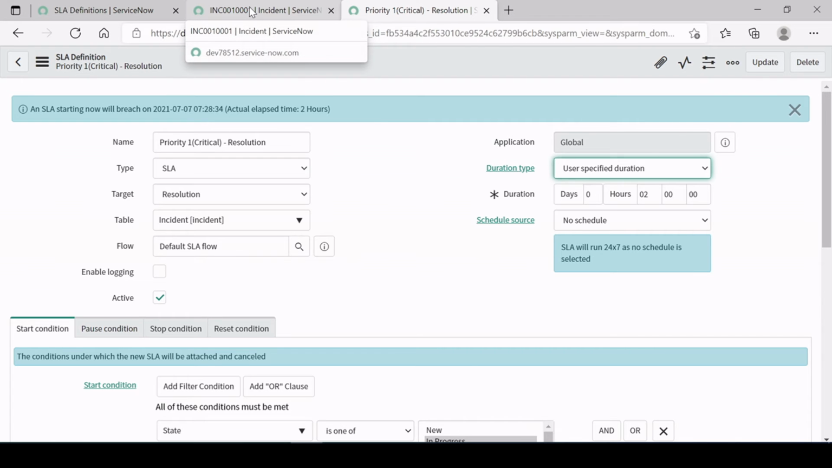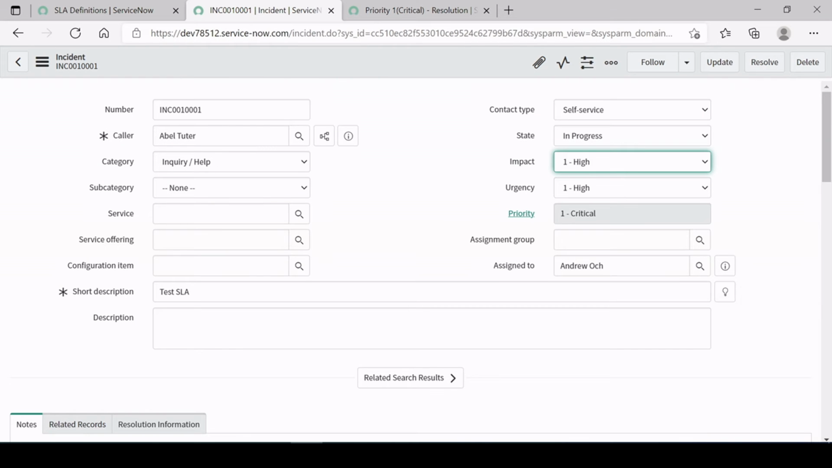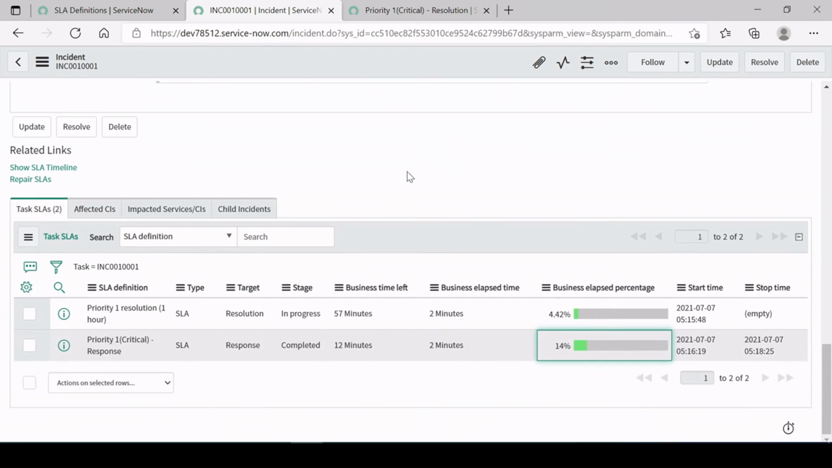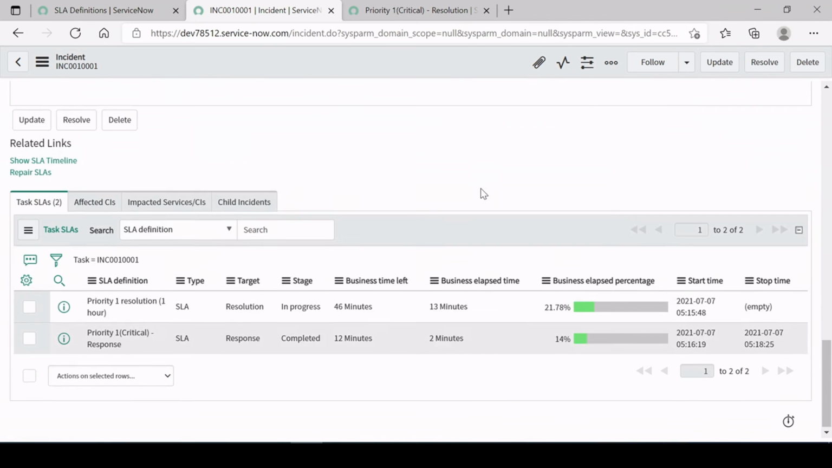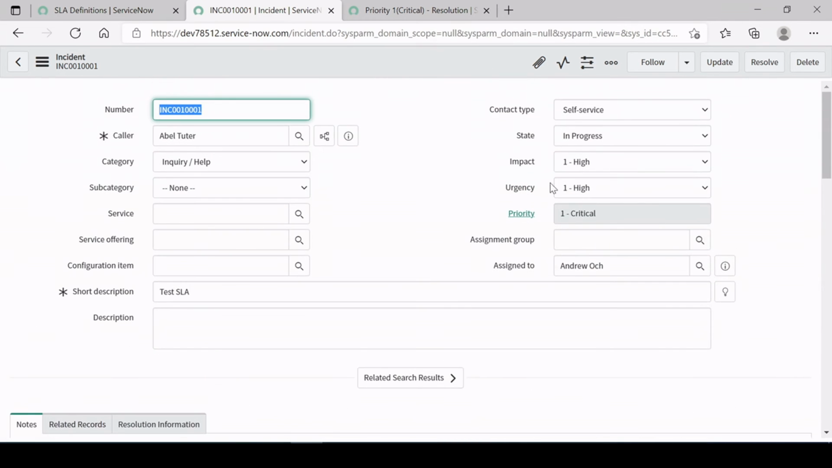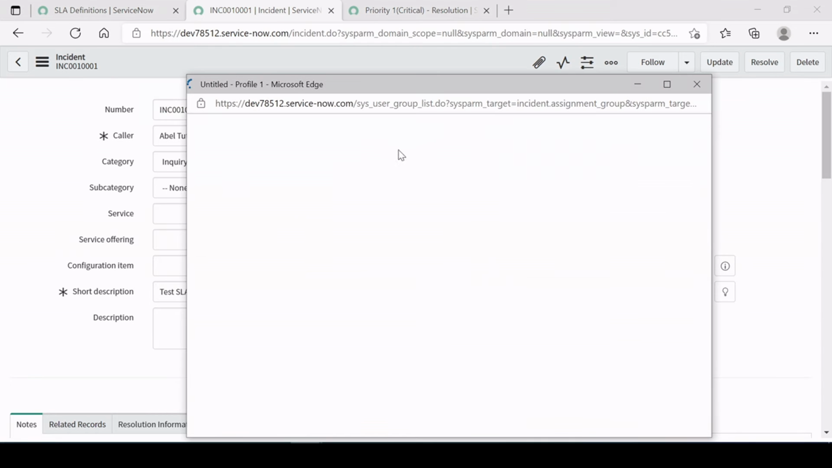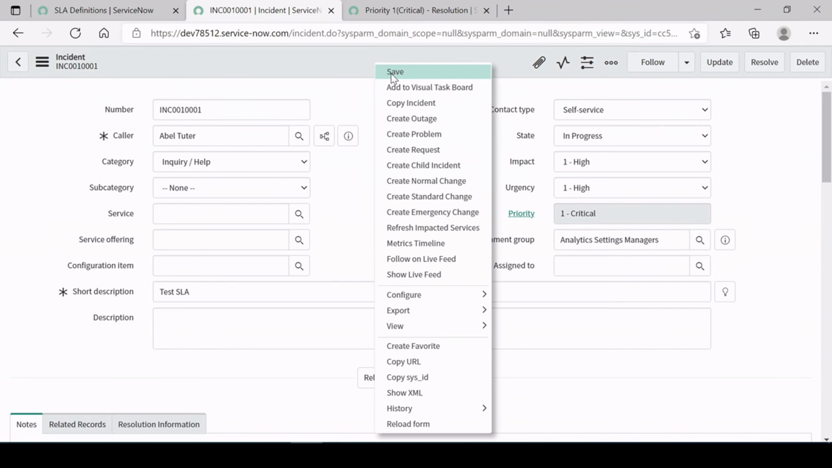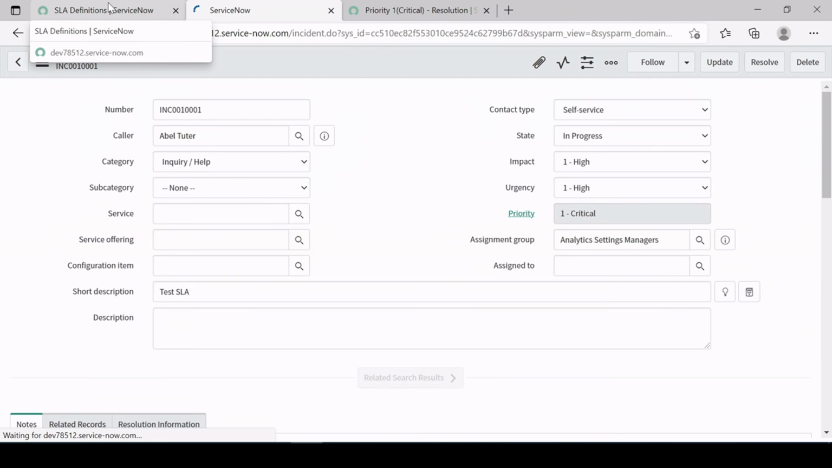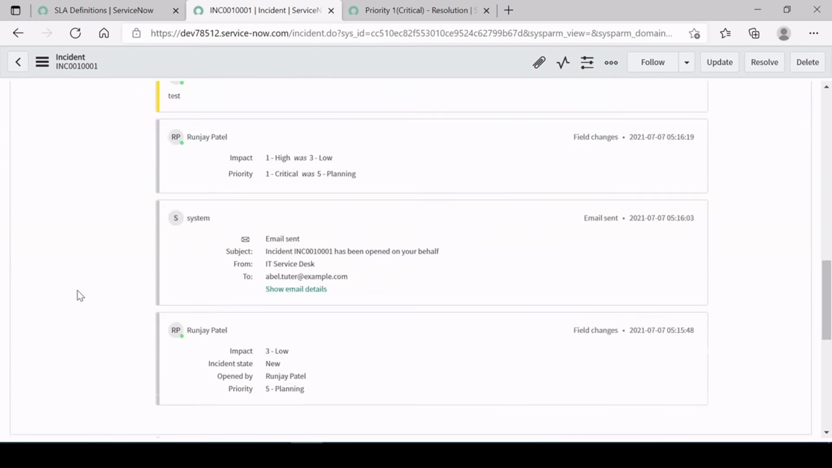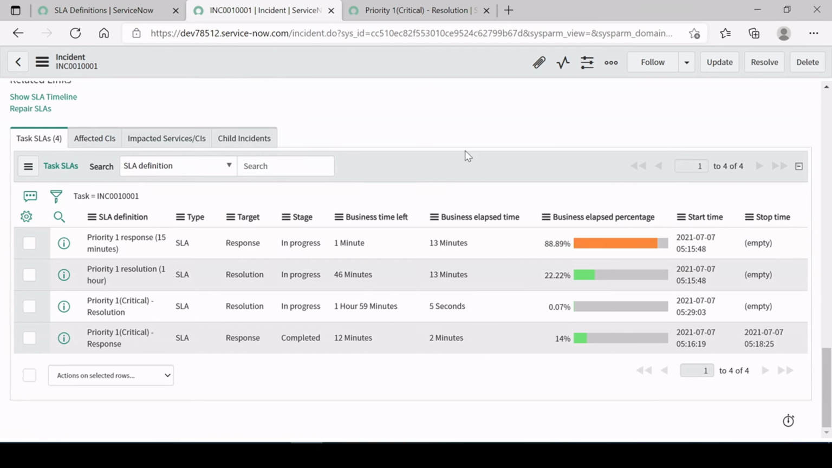Fine, so what I'm going to do, I'm going to use the same incident which I have used for the response time over here, right? But this time I don't think it will attach, because just now I have created it. It is not getting attached. So I'm just going to change something and see whether it is getting attached or not. If not, we have to do it with a new incident. I'm just hoping that it should attach here.